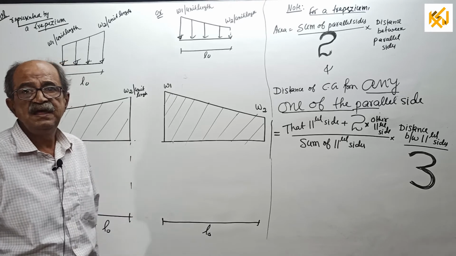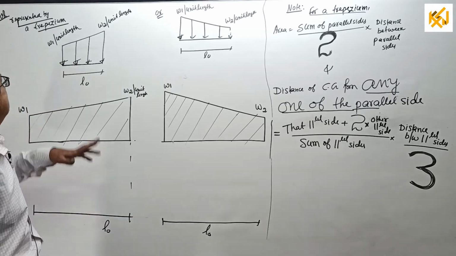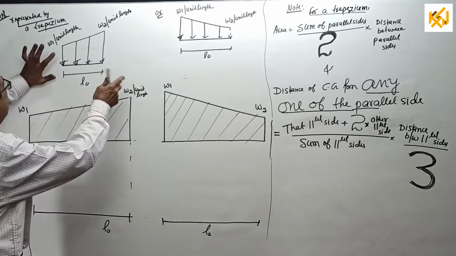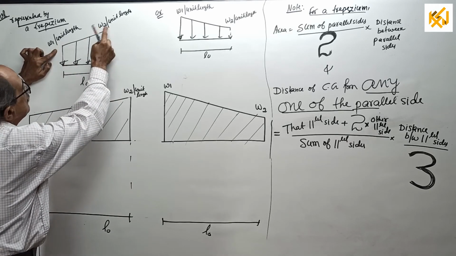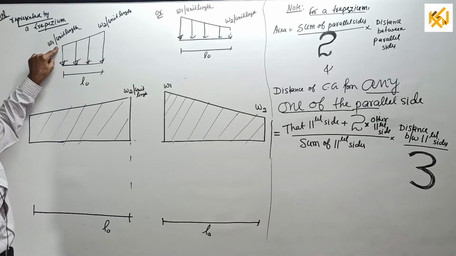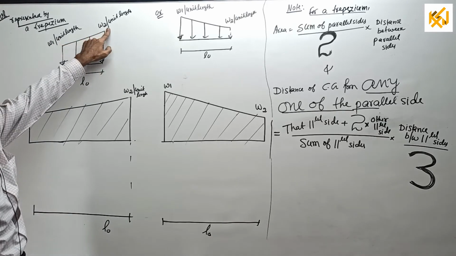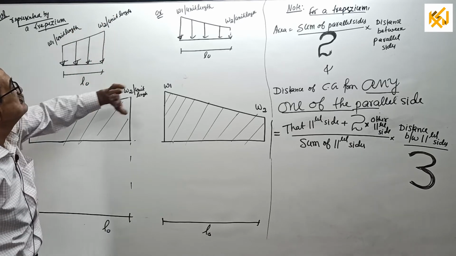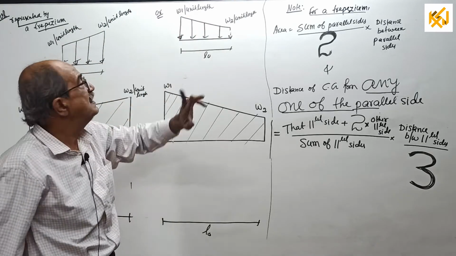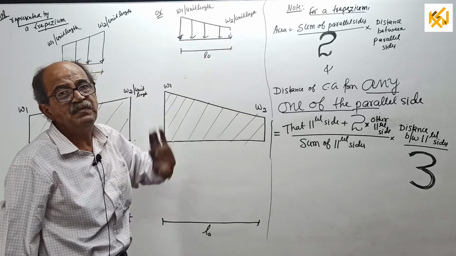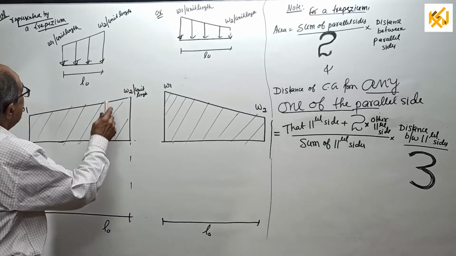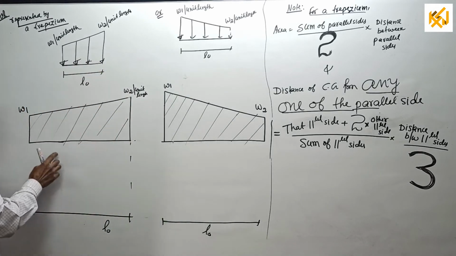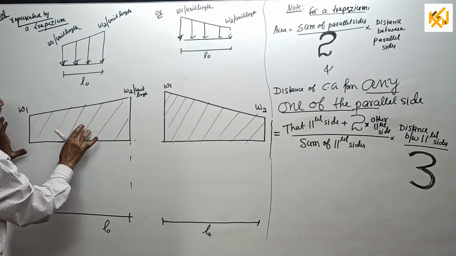Okay, last case. Now, lastly, uniformly varying load represented by a trapezium. See, I have shown here, trapezium, one side W1, one side W2. Here, W1 is the minimum intensity, W2 maximum. It increases. Here, reverse, it decreases. W1 is the maximum, W2 minimum. That hardly matters now. That all comes later. Then, now, length L naught. So for this one and this one, these two are the diagrams you are getting.